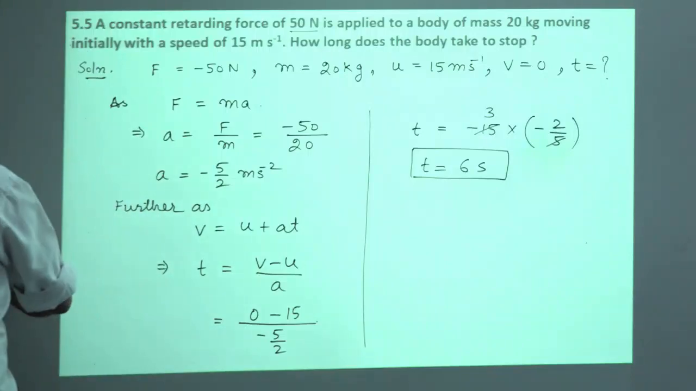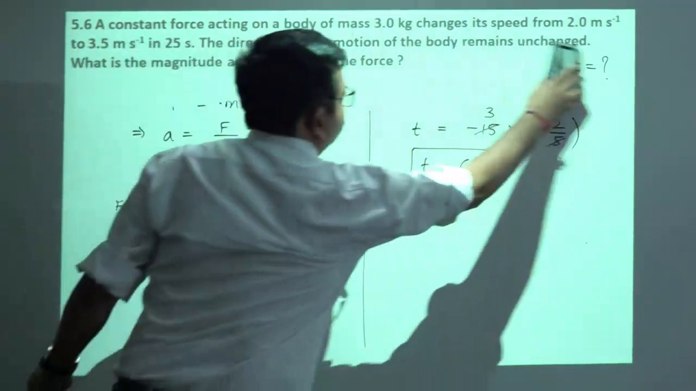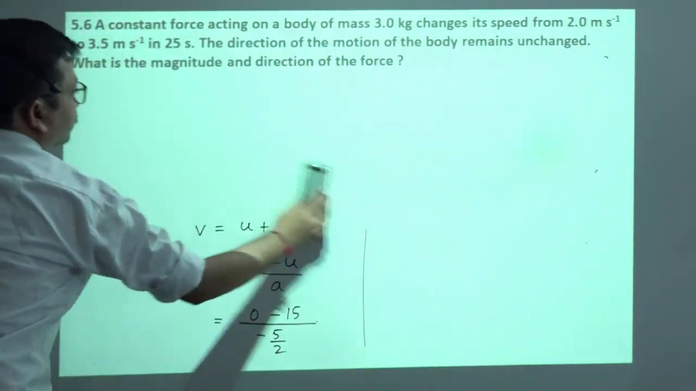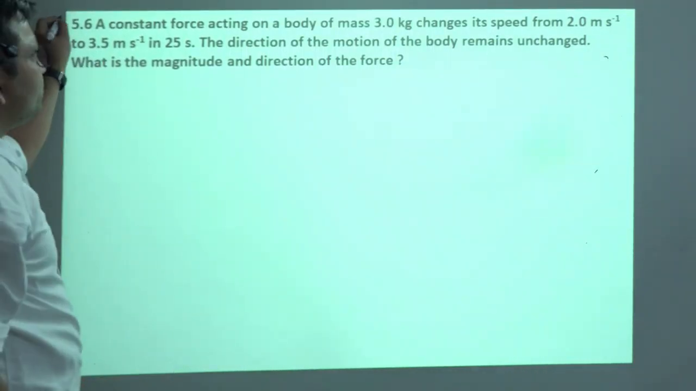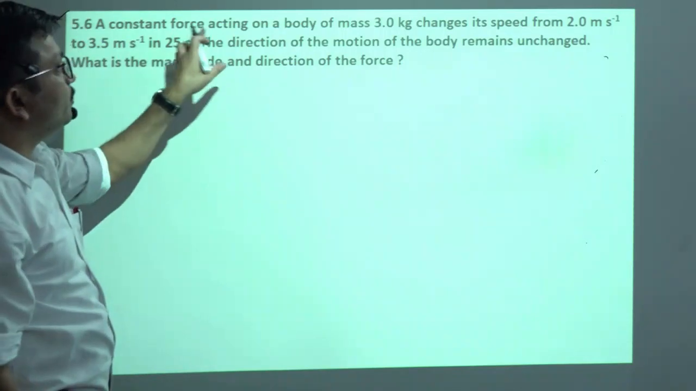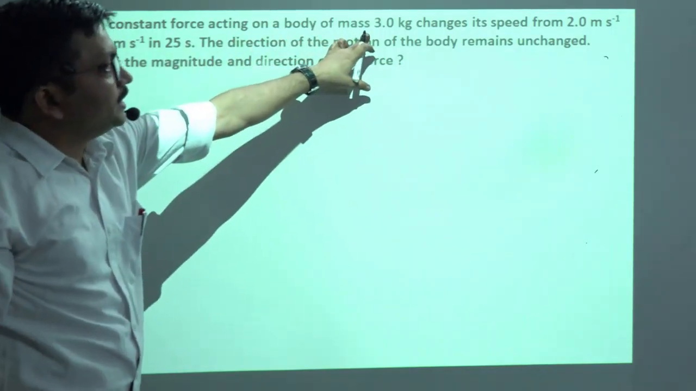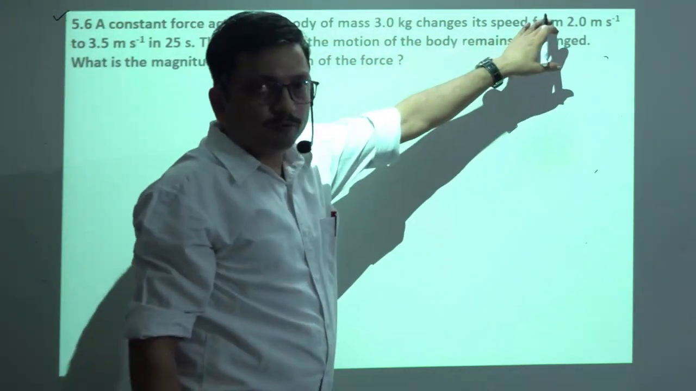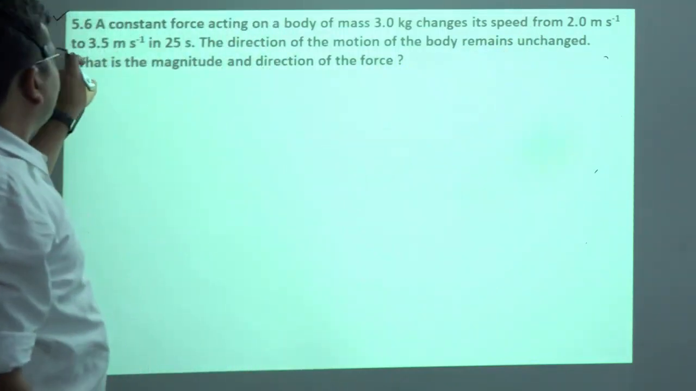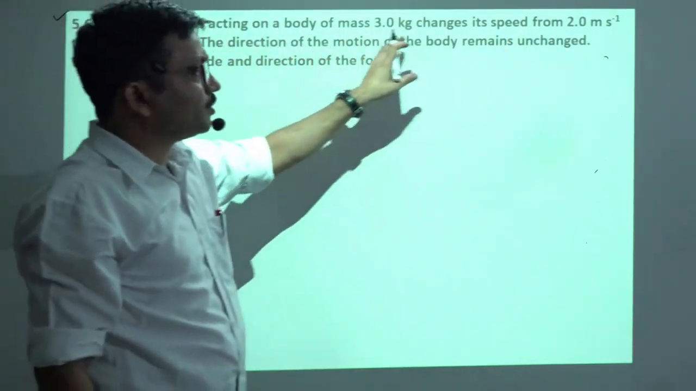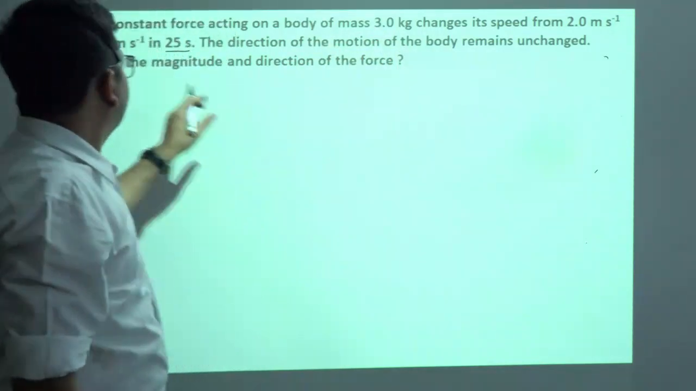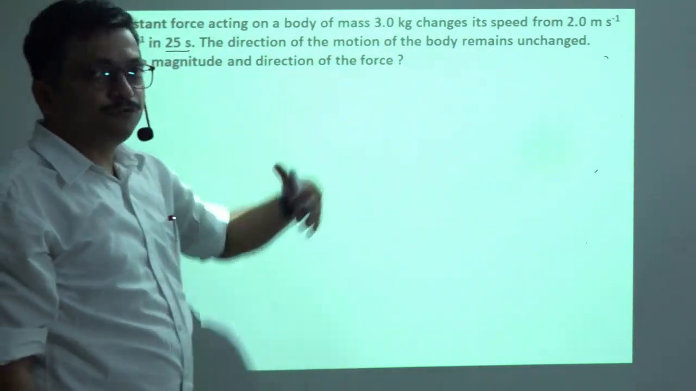Okay. Now let's move to the next question. The question is, a constant force acting on a body of mass 3 kg changes its speed from 2 meter per second to 3.5 meter per second in 25 seconds. The direction of motion of the body remains unchanged. What is the magnitude and direction of force?